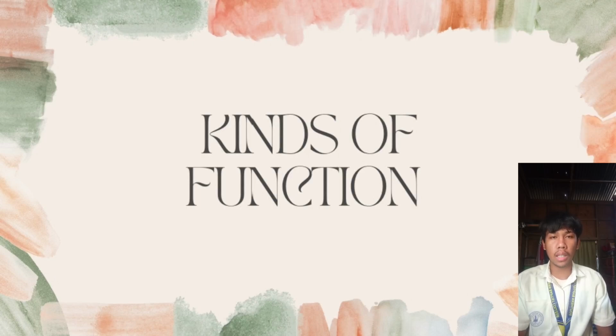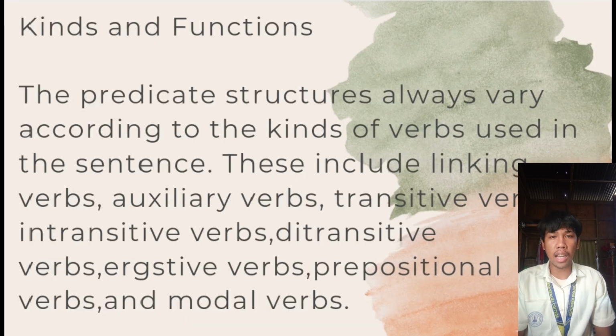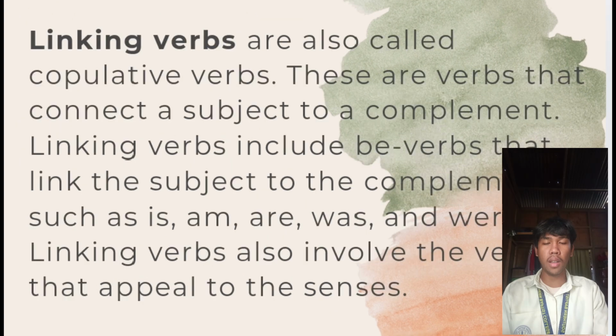So, the topic that I discussed this morning is about kinds and function. The predicate structure always varies according to the kinds of verbs used in a sentence. This includes linking verbs, auxiliary verbs, transitive verbs, intransitive verbs, ditransitive verbs, ergative verbs, prepositional verbs, and modal verbs.